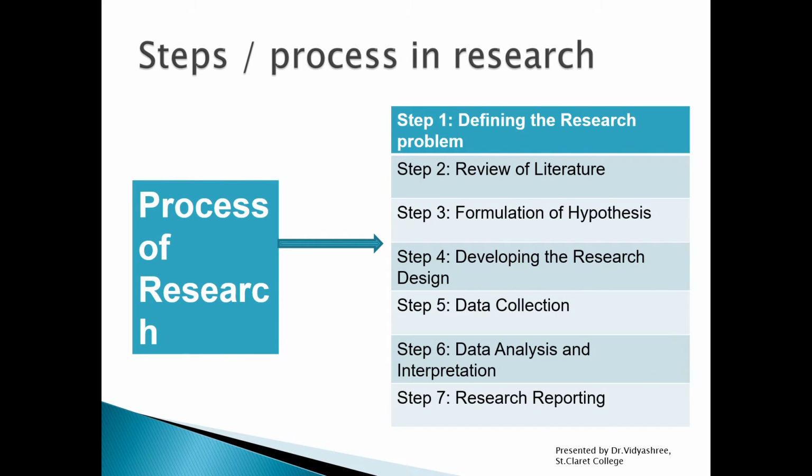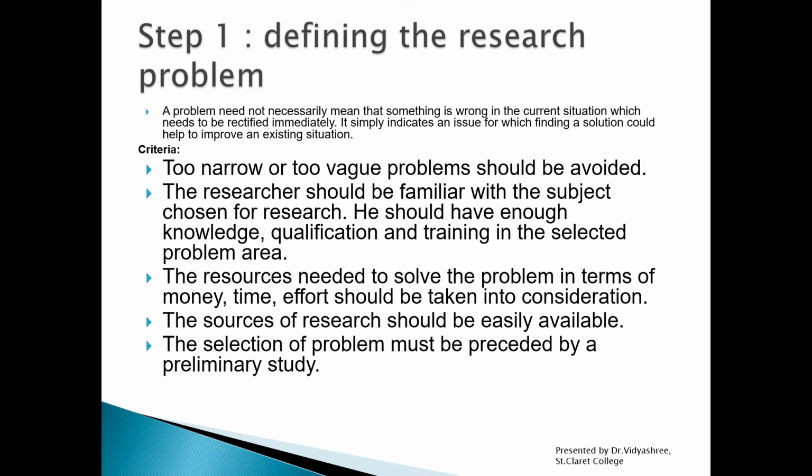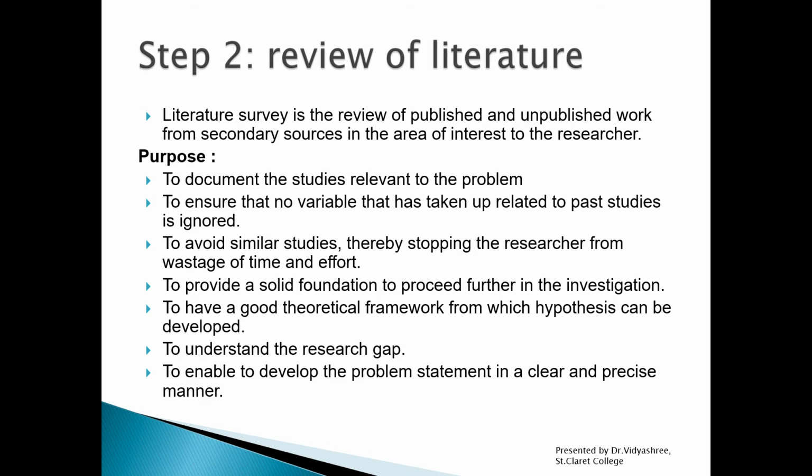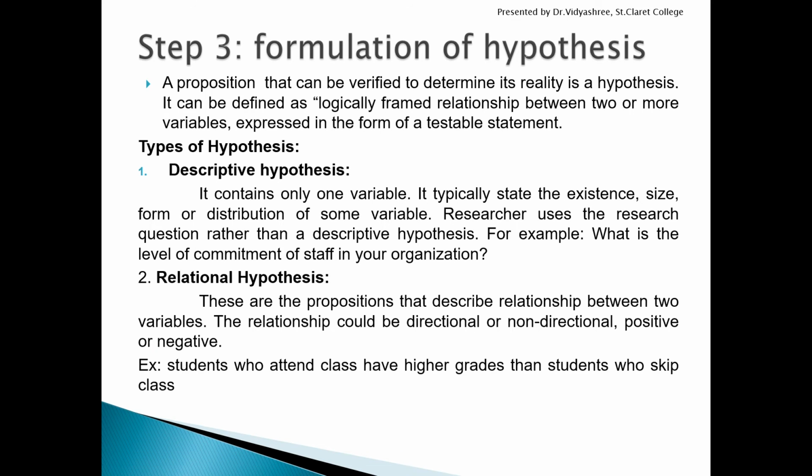So steps of process and research could be asked for 12 marks, or each and individual step could be asked for 5 marks. For example, in the first, the criteria could be asked for 5 marks, the purpose of review of literature for 5 marks, then types of hypothesis is the most important question, could be asked for 5 marks, or any one type of hypothesis could be asked for 2 marks with an example.